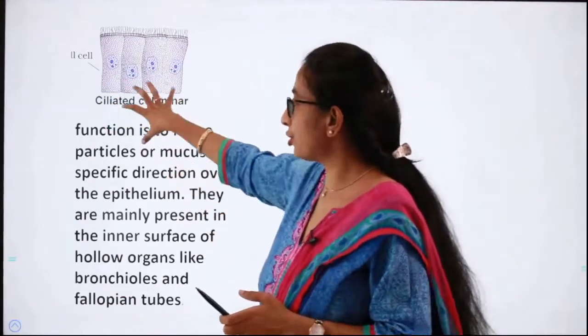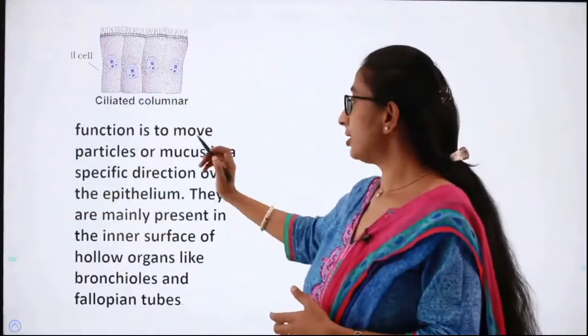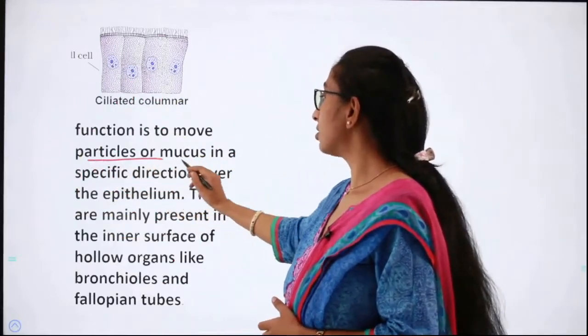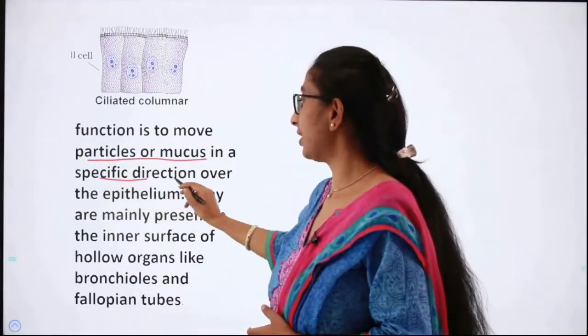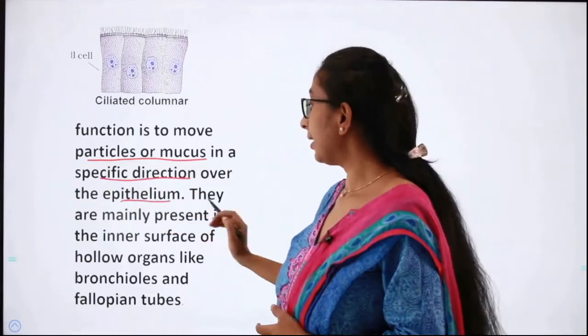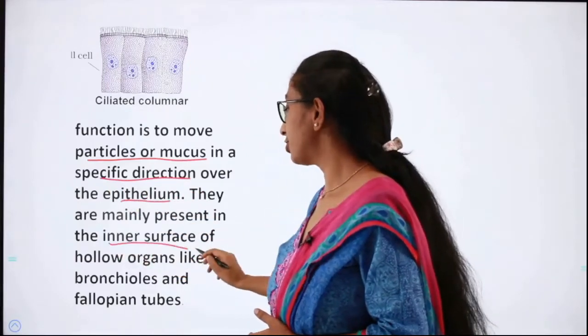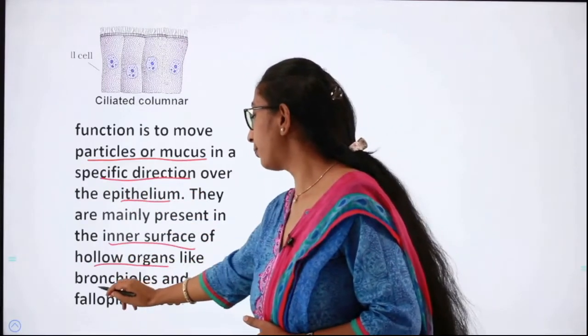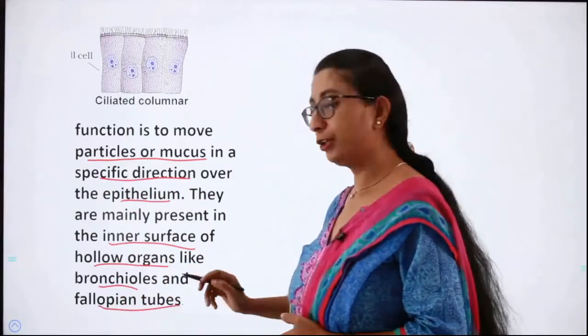So what is the function of the cilia? The function is to move the particles or mucus in a specific direction in the epithelium. They are mainly present in the inner surface of hollow organs like the bronchioles and the fallopian tube.